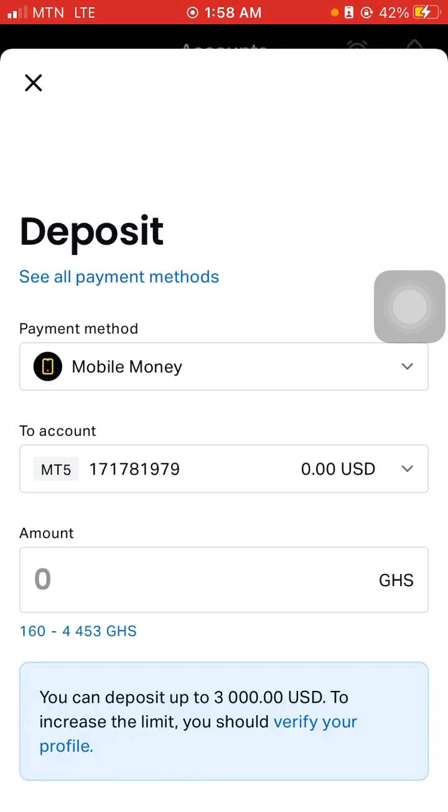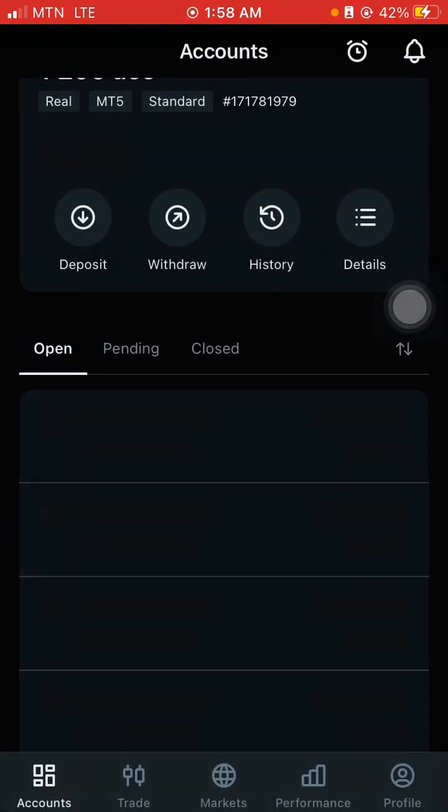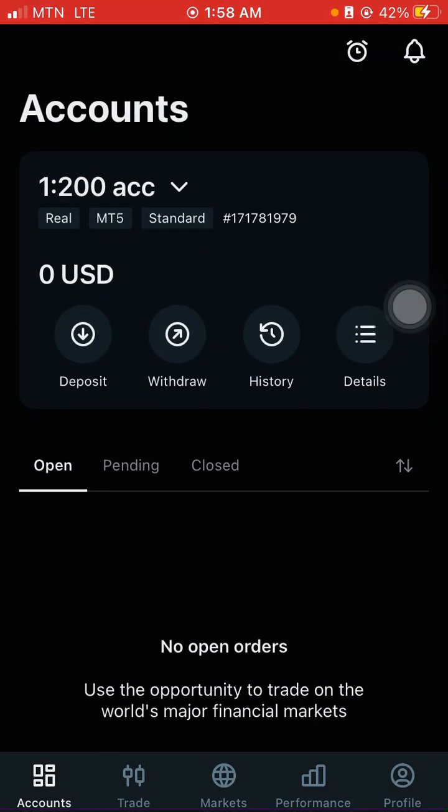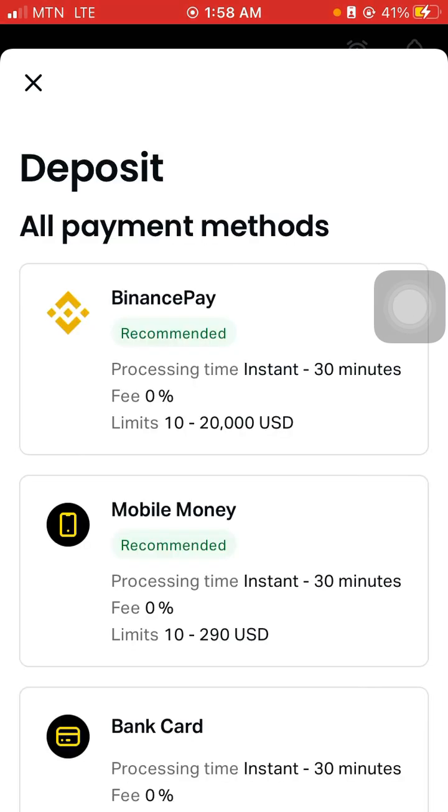Here you can see I was actually coming to make a deposit here, so we'll come back, then we'll start again. Here's the account, the real account for trading. Tap on deposit. Remember, this is for Ghanaians and anyone that uses mobile money, whether MTN, VODAFONE, AIRTEL, TIGO.